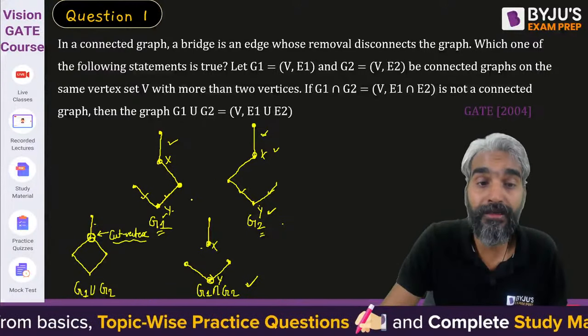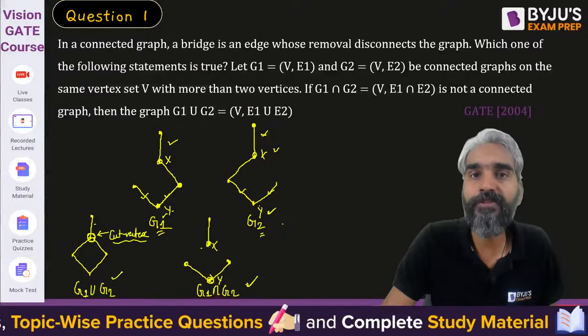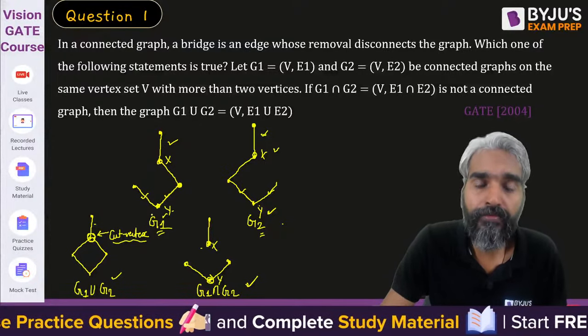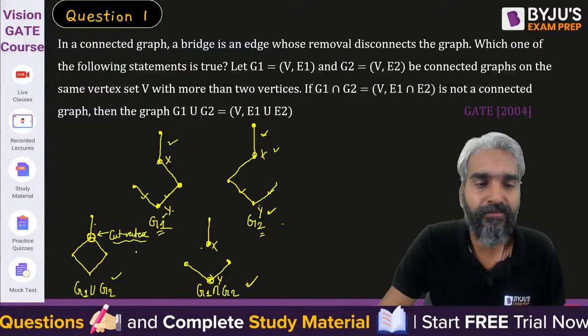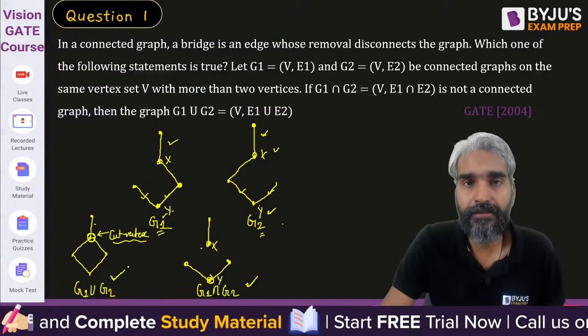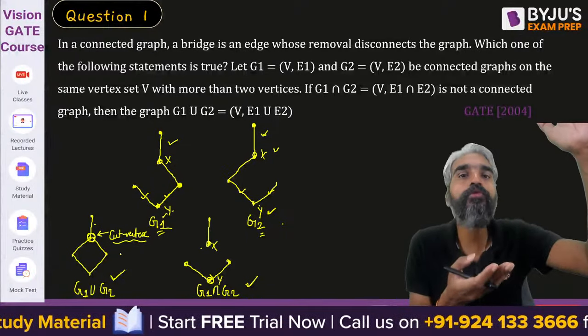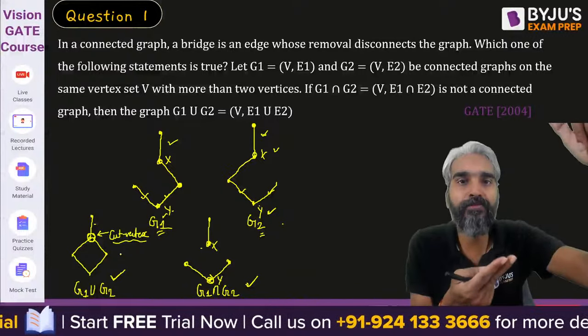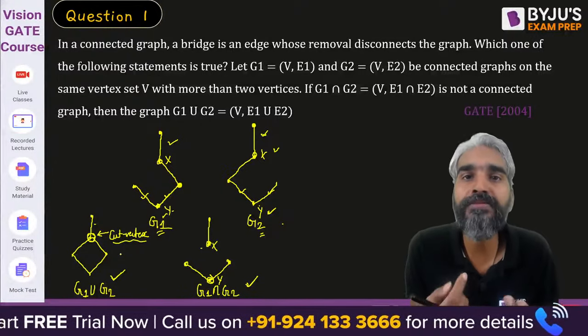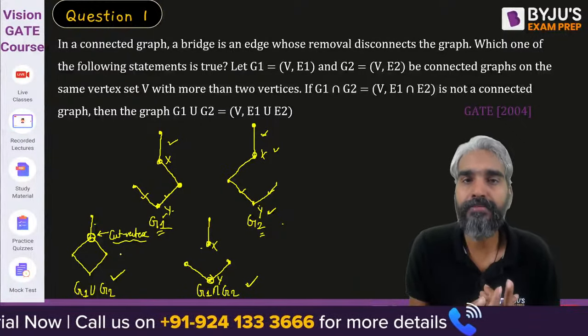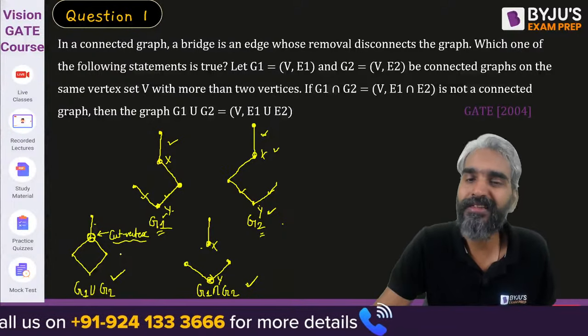Now please try to understand. If we take the union of G1 and G2, then both those paths will appear in G1 union G2. Now, if there are two paths between two vertices of a graph, then there must be a cycle. Let's take a simple cycle.